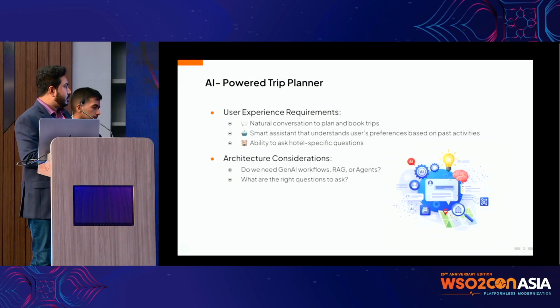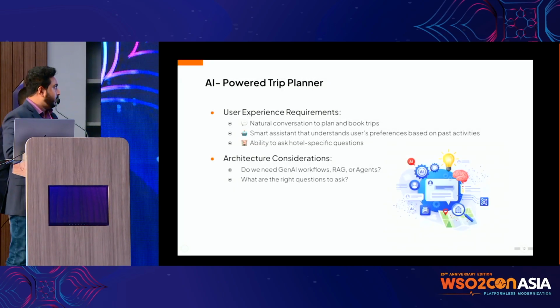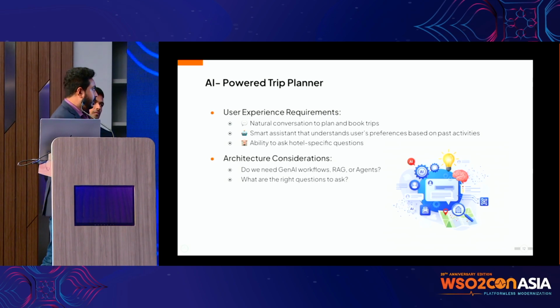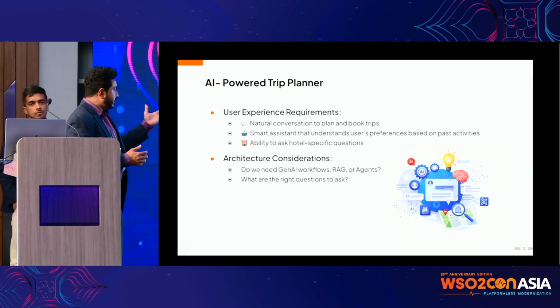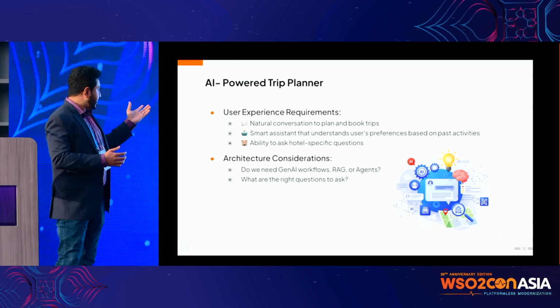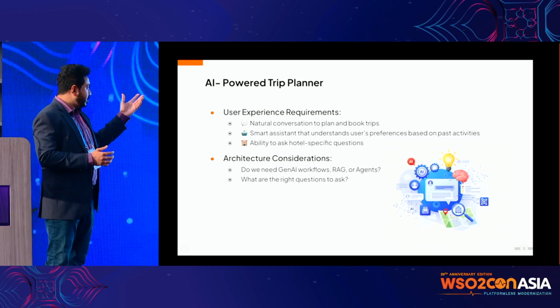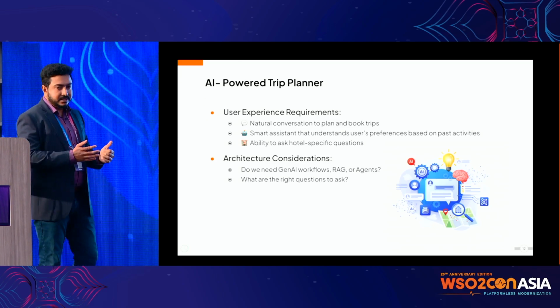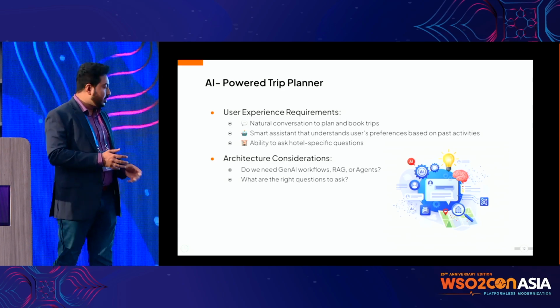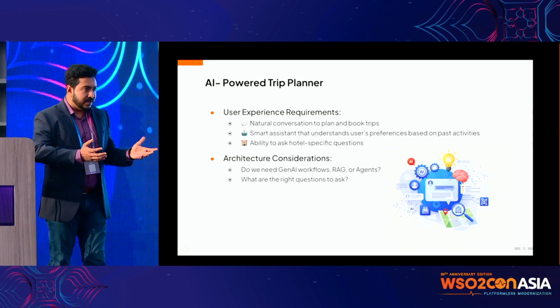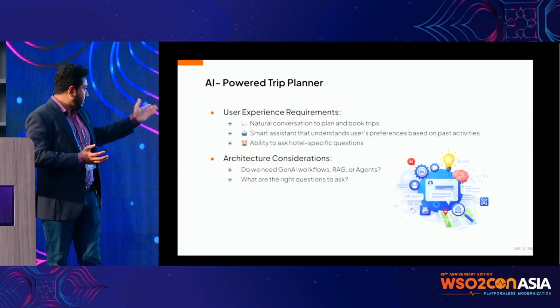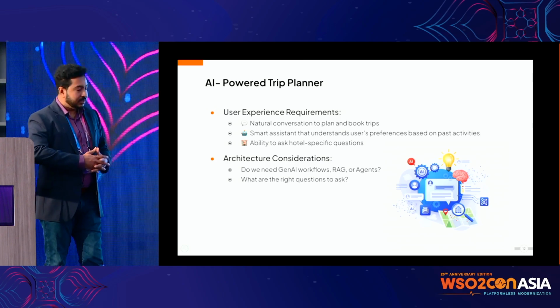So yes, we look at the AI-powered trip planner. It was capable of natural conversations, booking trips, and also smart assistants that basically understand your preferences even without you giving that information. And also, you were able to ask hotel-specific questions. Now, there are a set of architecture considerations, right?